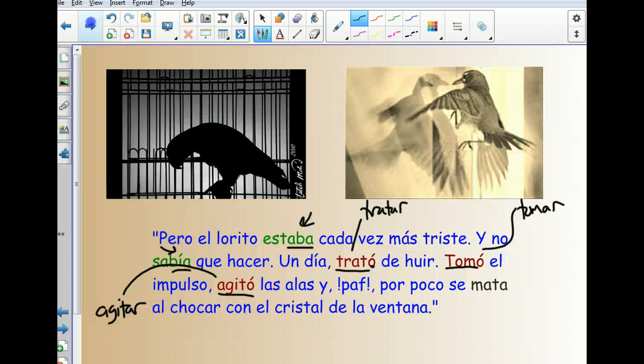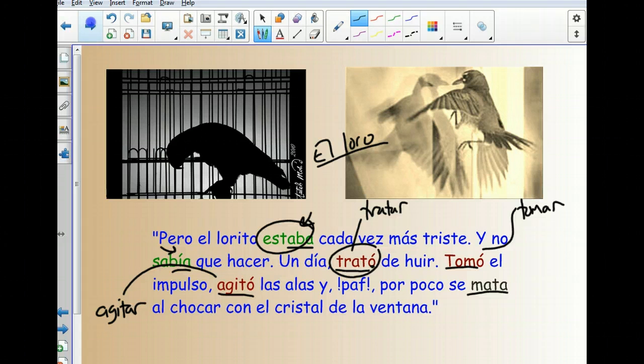And all of these verbs are talking about el loro. The subject of them all is the parrot. So el loro trató de huir, el loro tomó el impulso, el loro agitó las alas. Listen to the pronunciation. Trató, tomó, agitó. The accent's on the last syllable, that's why there's a stress there on the last letter. And finally we have this one, mata, which is in the present tense. We're not going to spend too much time with that one. So, tenemos aquí el imperfecto y tenemos aquí un tiempo verbal que se llama el pretérito. It's called the preterit tense.